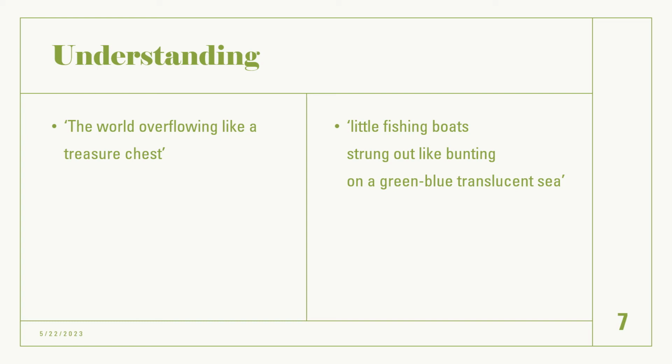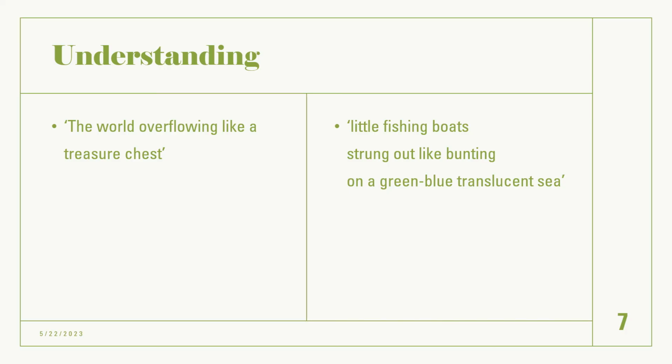In Kamikaze, we have some really strong, powerful imagery here. "Little fishing boats strung out like bunting on a green-blue translucent sea." So we have 3 adjectives in a row there: green, blue, translucent. And this is her thinking about why her father wanted to live. So perhaps why her father came back. And so she's trying to understand why her father came back and abandoned his ideas of bravery and nobility and the belief of the Kamikazes.